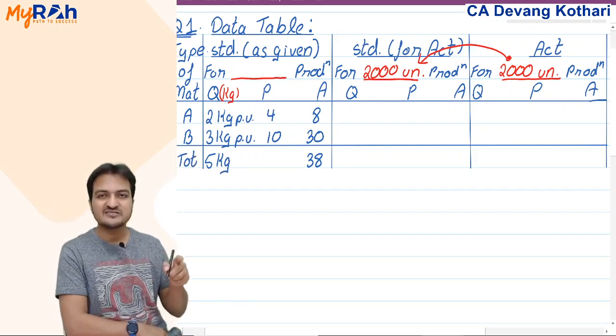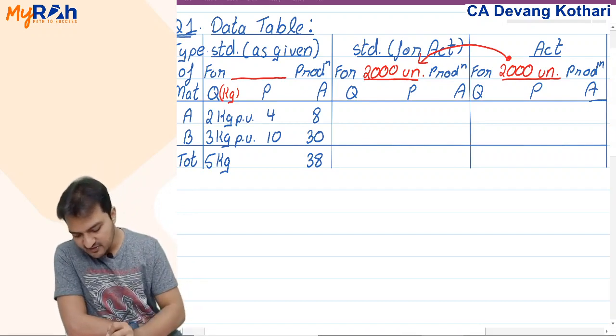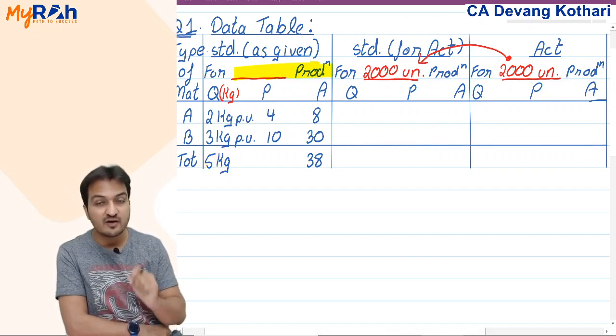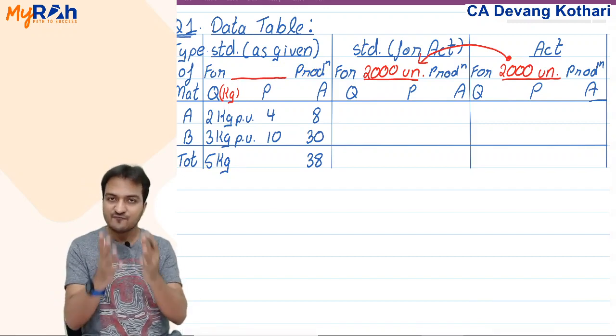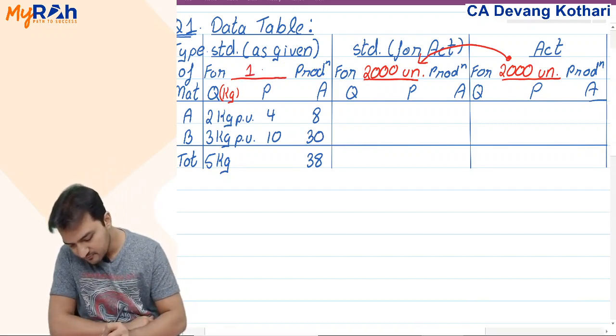But tell me, as per the standard, this 5 kg material will give how much production? Using 5 kg material, how many units of FG will you get? Well, it will give me 1 unit of FG.